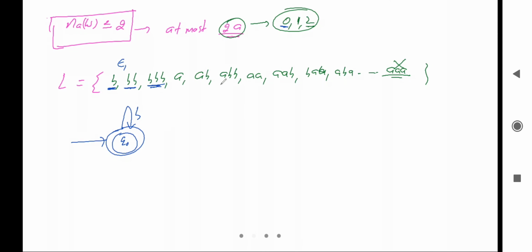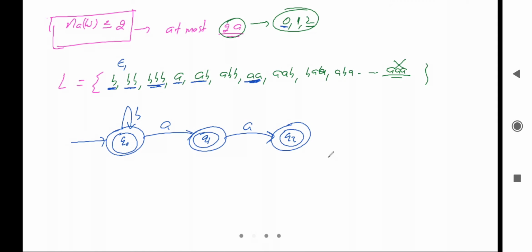Okay, after that, what will happen? There can be the single a, or there can be the double a. Let me say single a. Single a means this is the state q1 and this is also the final state, so it will accept a also, single a. And here it is a double a also. Double a means we'll take another state, that is q2, and will make this state as final state. It means it will accept two time a also.